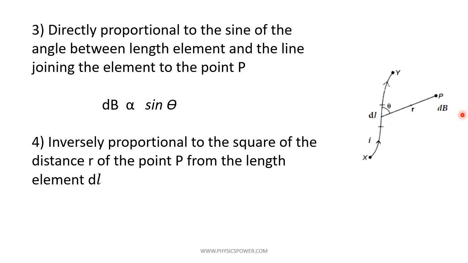And the fourth factor: the magnetic induction produced by the dl current carrying element is inversely proportional to the square of the distance r from the point P to the length element. Mathematically, dB is proportional to 1 by r square. If you consider a point very near to the current carrying conductor, then the magnetic induction will be more at that point. If you consider a point a little bit away, then the magnetic induction produced by the current carrying element decreases; that is, dB is inversely proportional to the square of the distance.